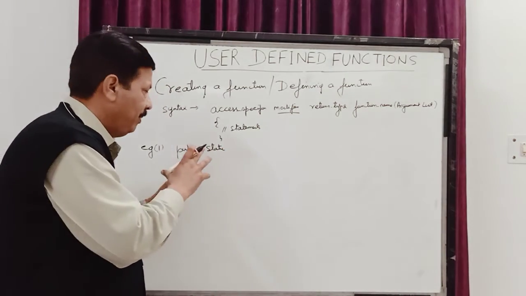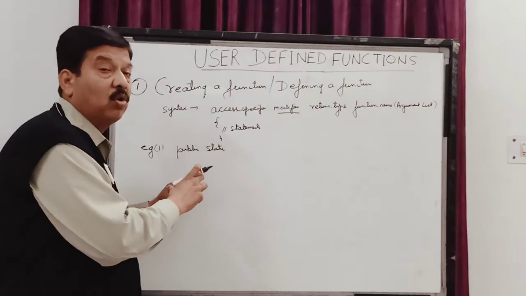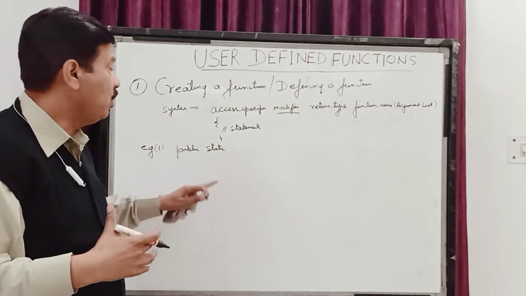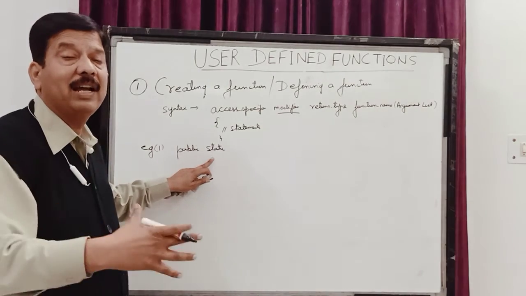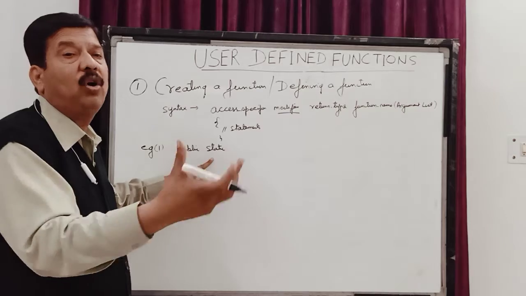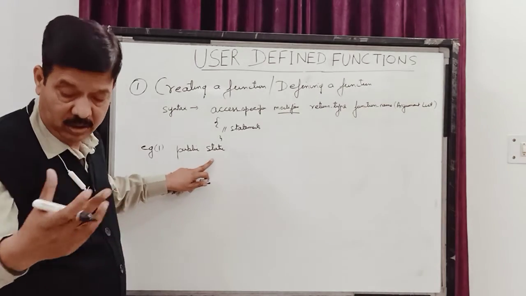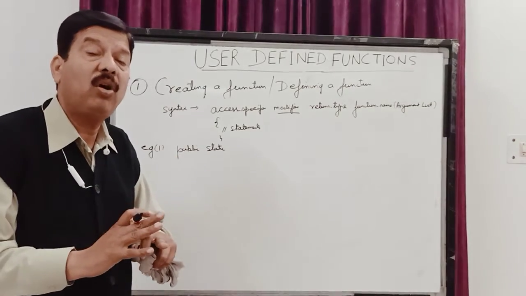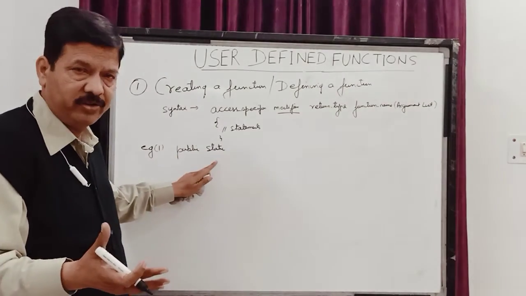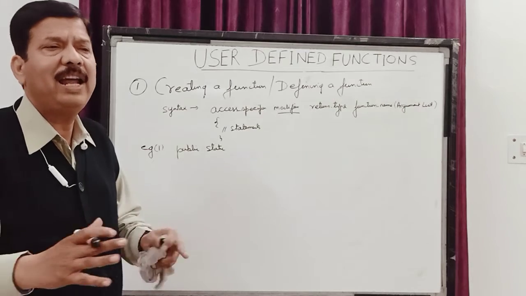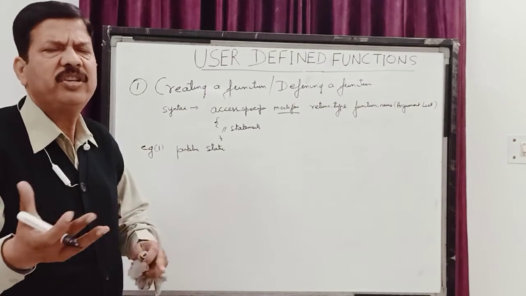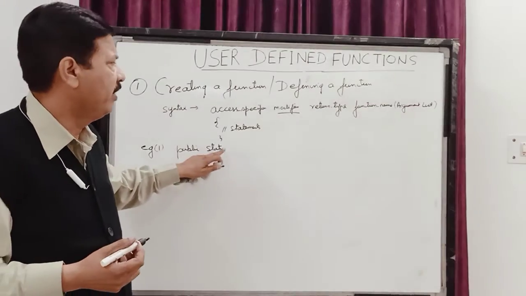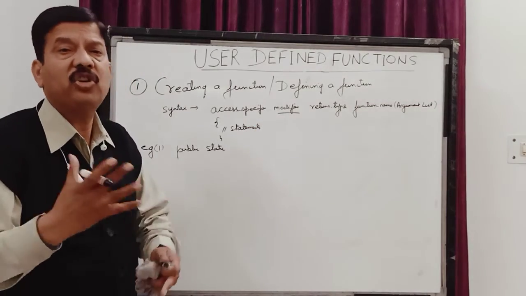Everybody can make use of this function, but nobody can make a copy of it. So if you want your function to be used by others, you have to make it static. Otherwise, anyone can come and make a copy of this function, and we don't want that. If you make it final, then you cannot make any changes within the function. If you make it volatile, then you can make changes in that function. Many times you see that we don't write these keywords. So the modifier is modifying the nature of this function.